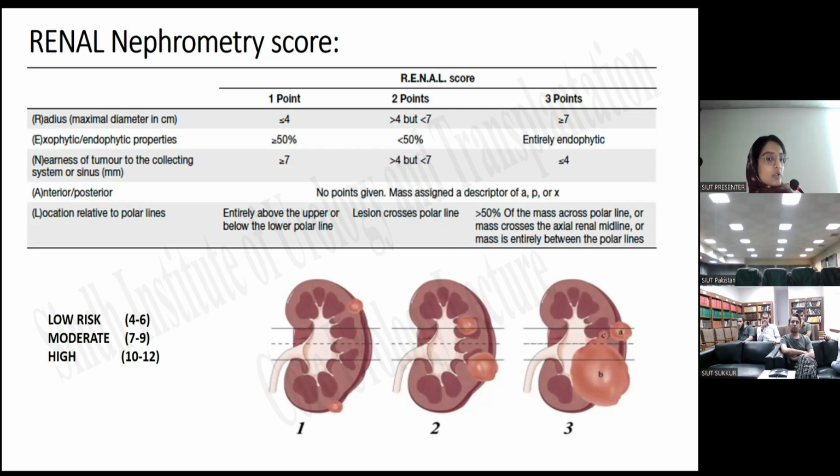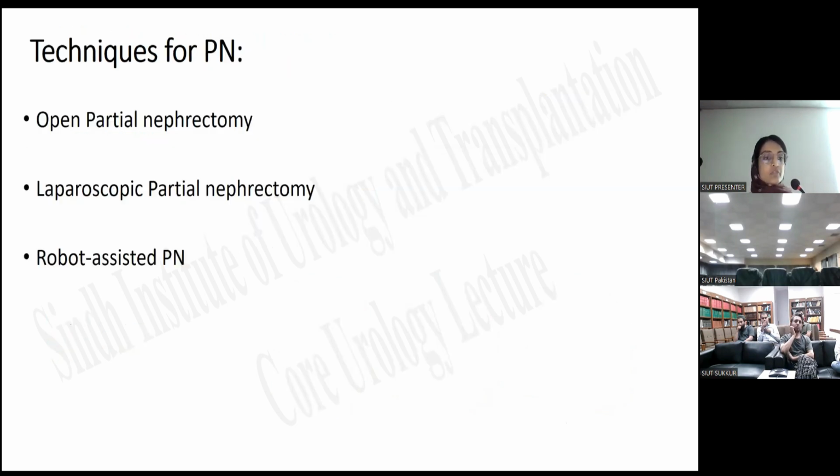Each category has 1, 2, 3 points, except the anterior and posterior location, which has no points and the mass is assigned a description of A, P or X. Based on this, it has 3 categories: low risk, moderate, and high risk. Low risk falls between 4 to 6 points, moderate is between 7 to 9, and high is between 10 to 12. And again, it gives us the risk stratification and tells us about the possible surgical difficulties that we are going to face during the partial nephrectomy.